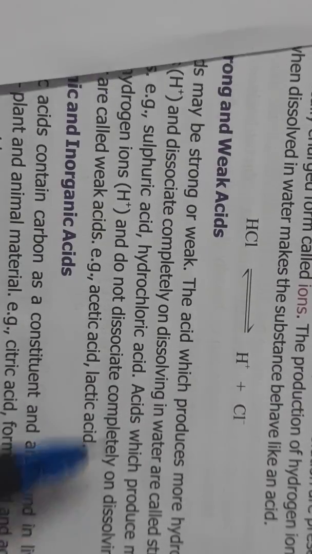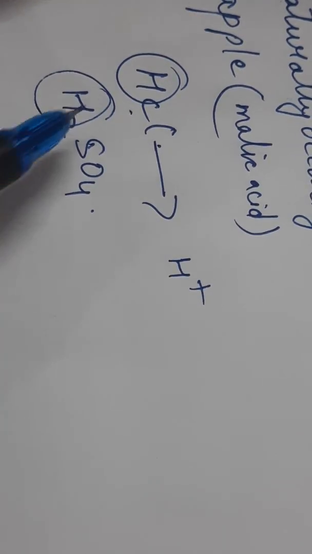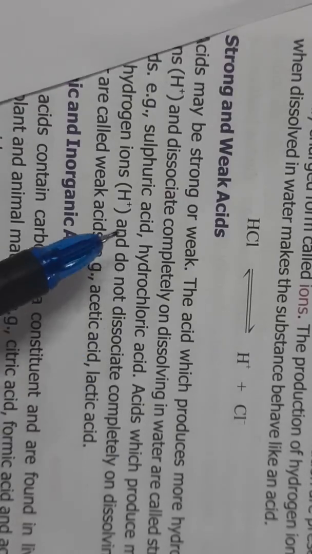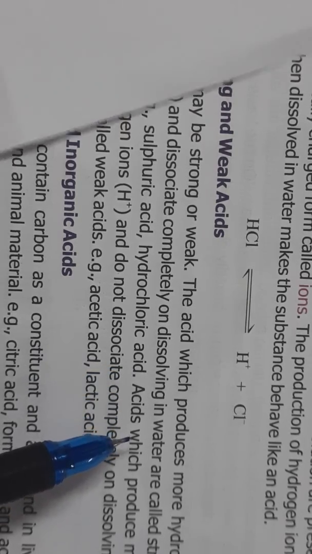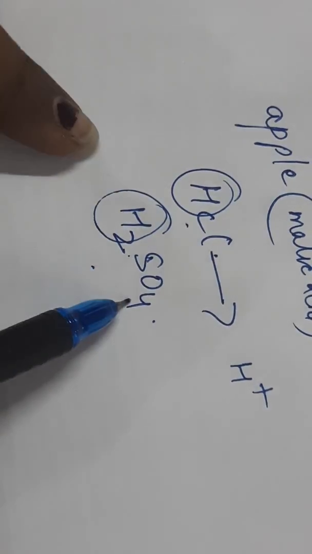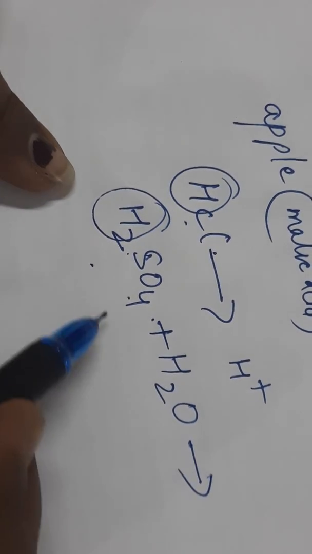So the acid which produces more hydrogen ions, जिसमें ज़्यादा हाइड्रोजन आयंस होंगे, and dissociates completely on dissolving in water. That means dissociate means break up हो जाते हैं. When you dissolve them in water, they will completely break up.